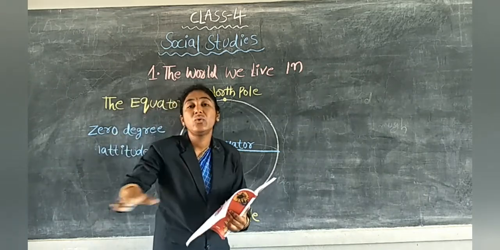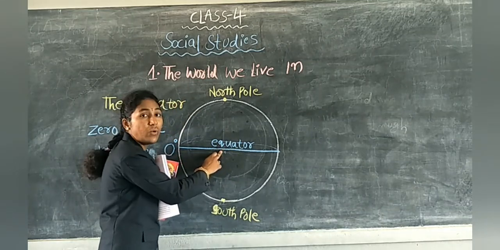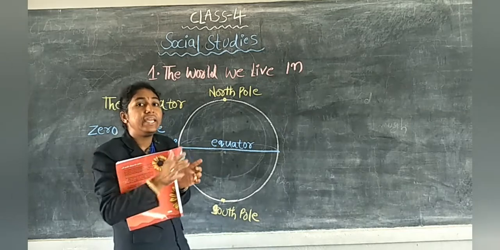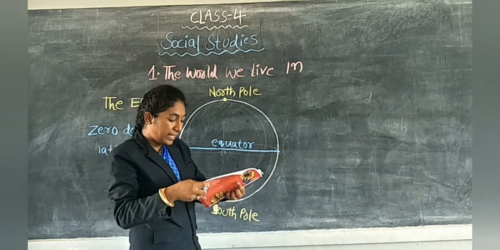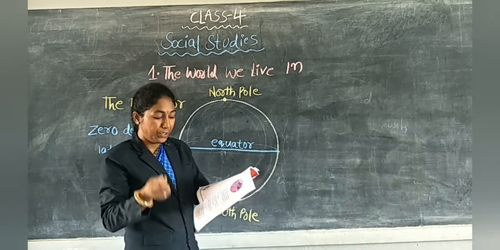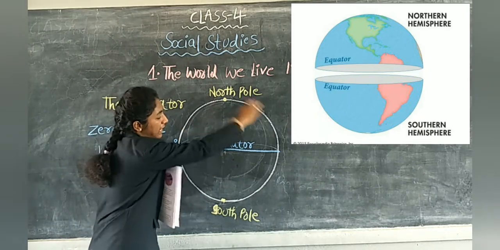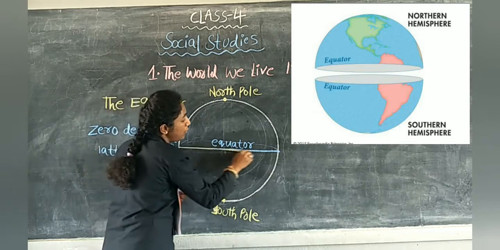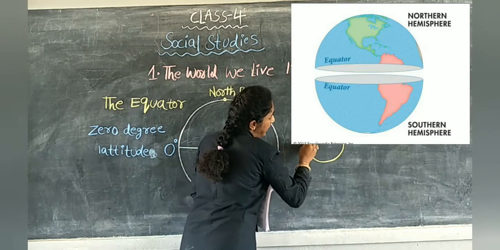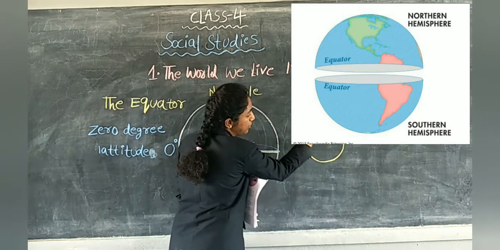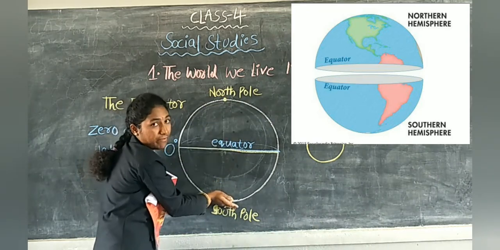Equator means equalizer. Equalizer means it divides equally. The equator divides the earth into 2 equal halves. Look, children, this equator divides our earth into 2 equal halves. For example, this is our earth. Equator divided our earth into 2 equal halves. See, this is 1 half and this is 1 half.